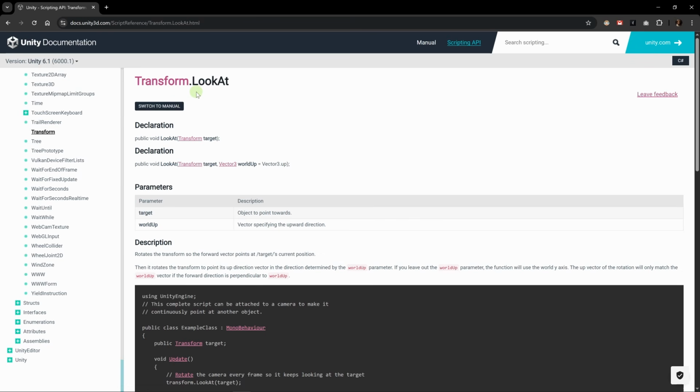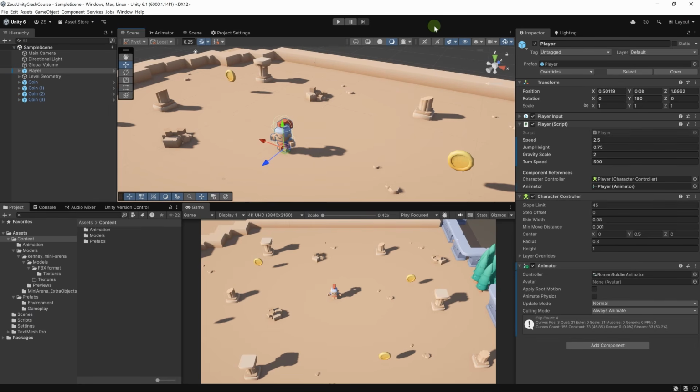And on transform we have a useful method called look at. You can use this to make the camera look at the player at all times. However, making a camera controller yourself is quite difficult because it's not just about doing the basics, it's about creating a smooth controller and handling a lot of edge cases. We're not going to write a script to control the camera. I'll let you create your own camera script as an exercise, but what we're actually going to use is the Cinemachine package. With Cinemachine, you can implement a lot of different cameras for your game, and it's packed with features.